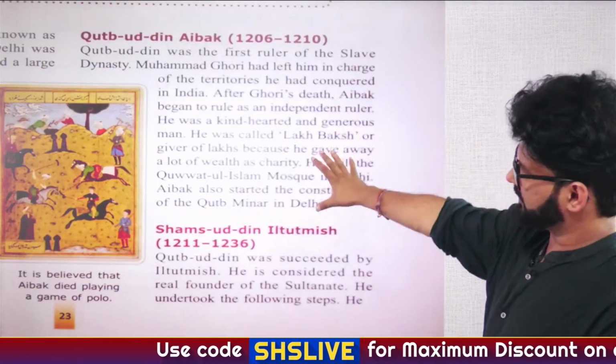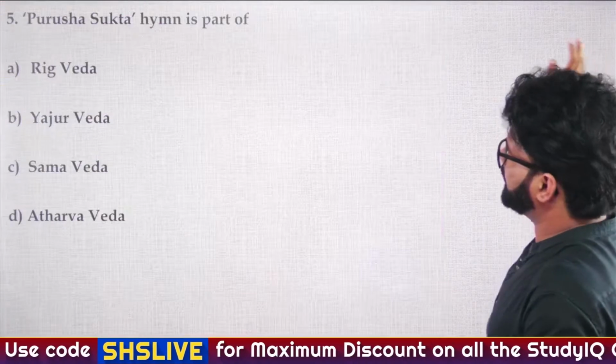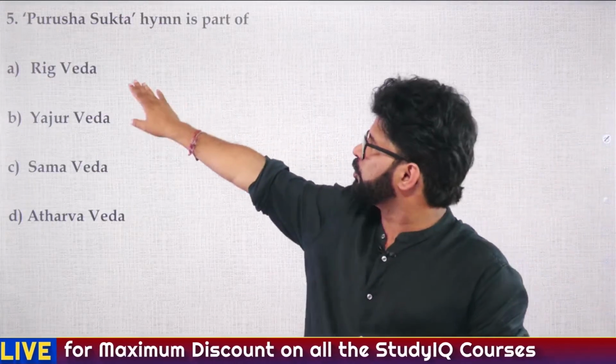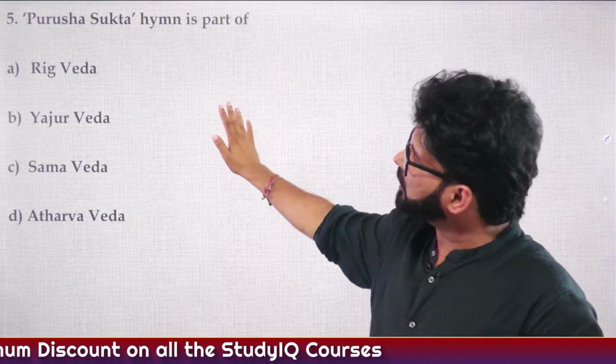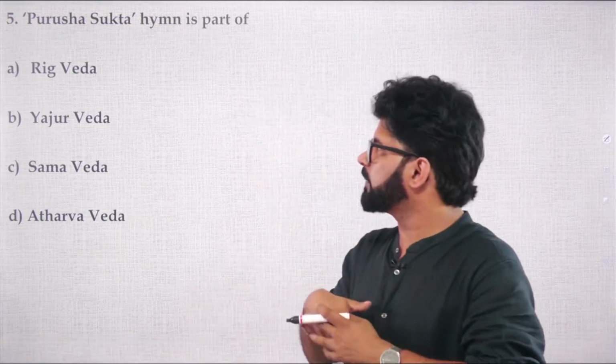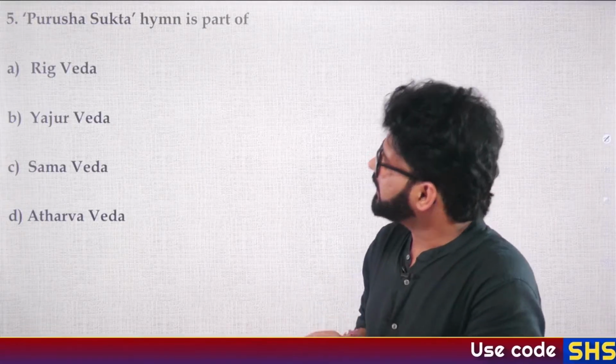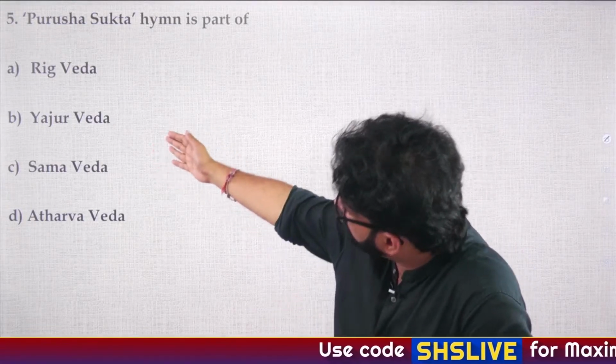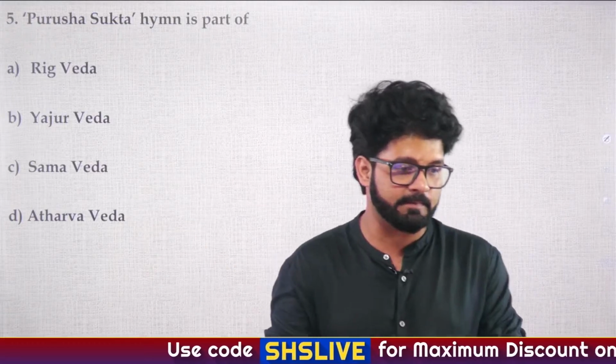So again, some excerpts from NCERT, Qutbuddin Aibak. Fifth question: Purusha Sukta hymn is part of? Again, you people revise the Vedic period lecture. You people have forgotten a lot. A. Rigveda, B. Yajurveda, C. Samaveda, D. Atharvaveda.